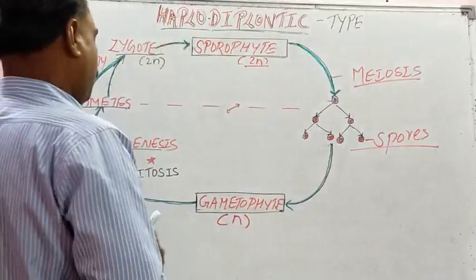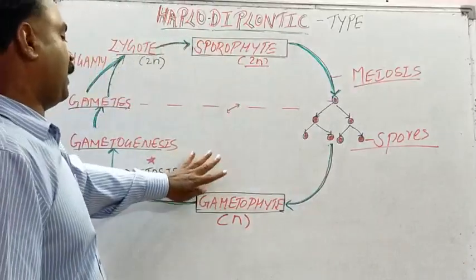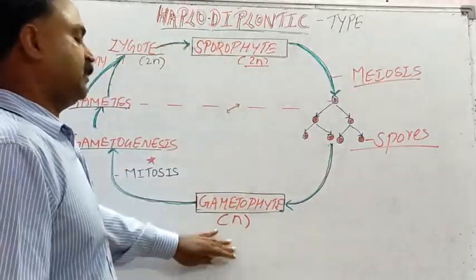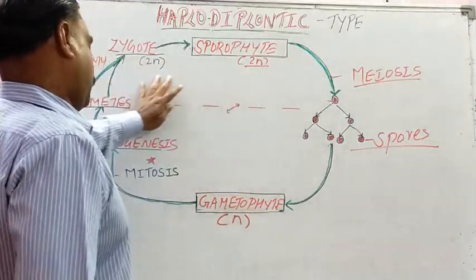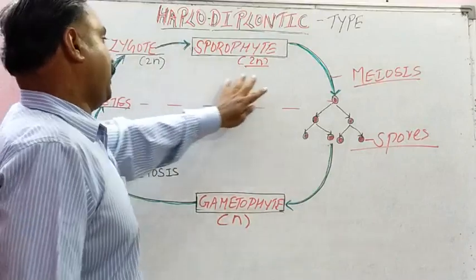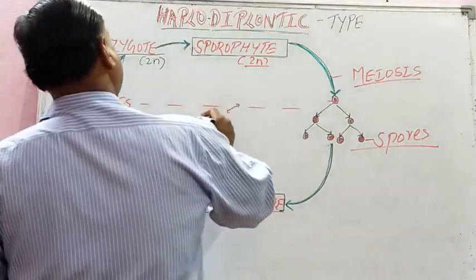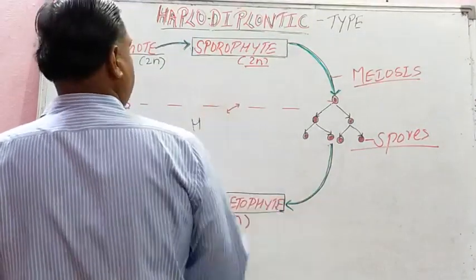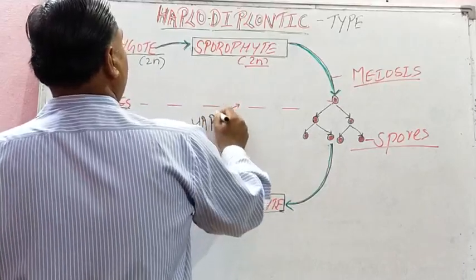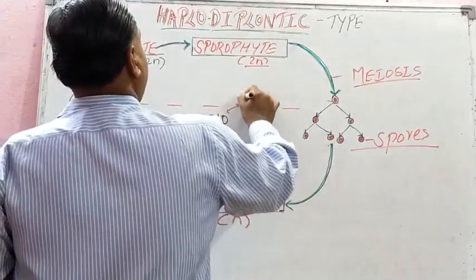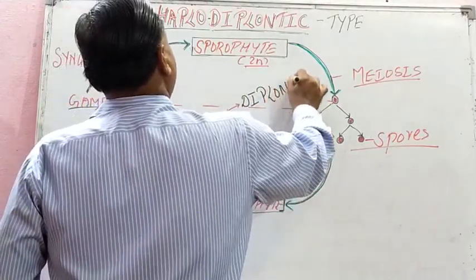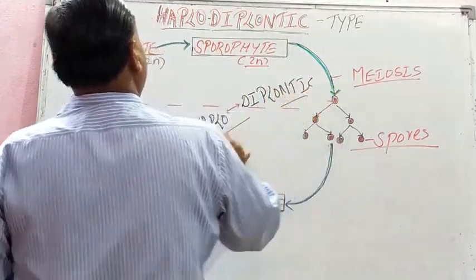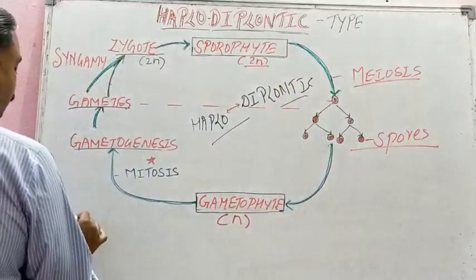In this pattern, one dominant phase is represented by haploid gametophyte, and another dominant phase is represented by what? Diploid sporophyte. And so it is called, this area haplo, and that area diplo, haplodiplontic pattern of life cycle.